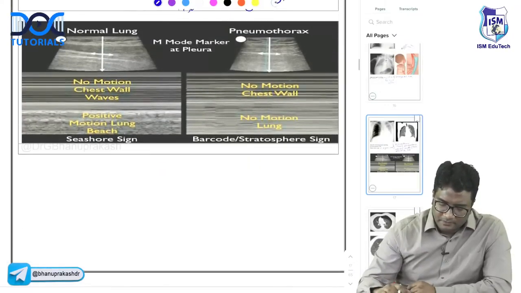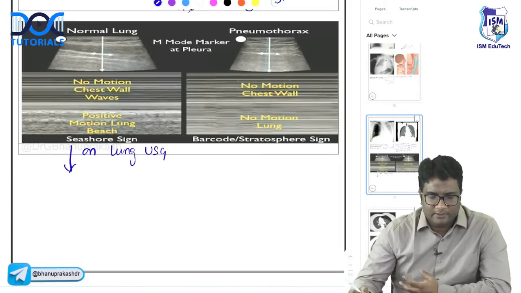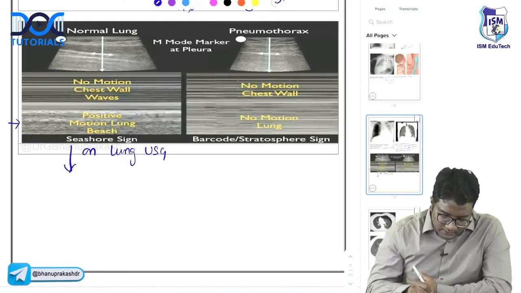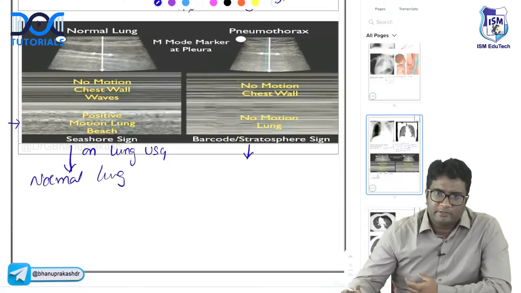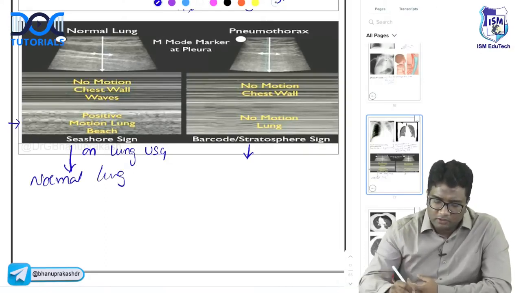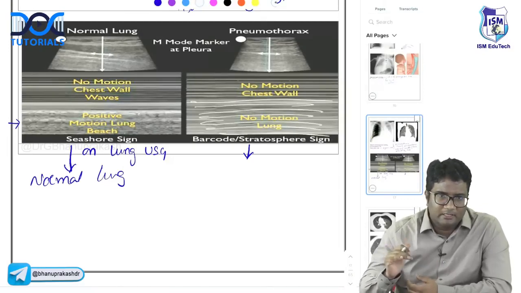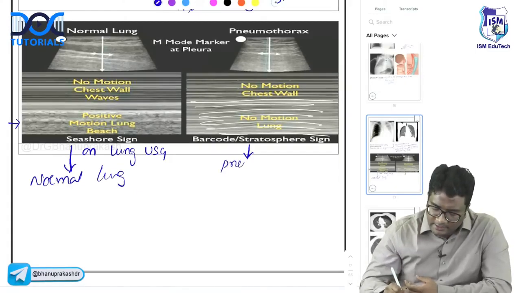Okay. Where do you see seashore sign on lung ultrasound? So you see this lung ultrasound showing seashore sign. This is normal lung. Very good. And where do you see barcode sign or stratosphere sign? You see a lot of these white lines, which are horizontal, right? Not vertical. There are horizontal white lines. This barcode sign or stratosphere sign is a sign of pneumothorax.